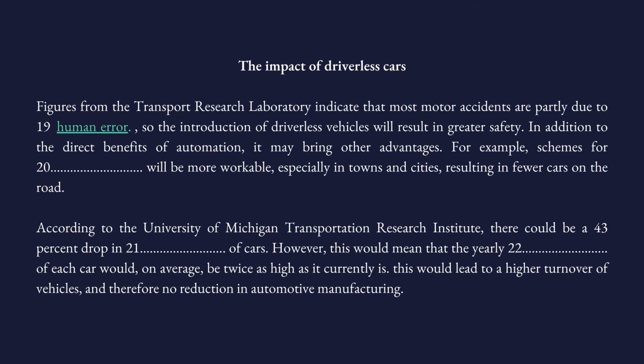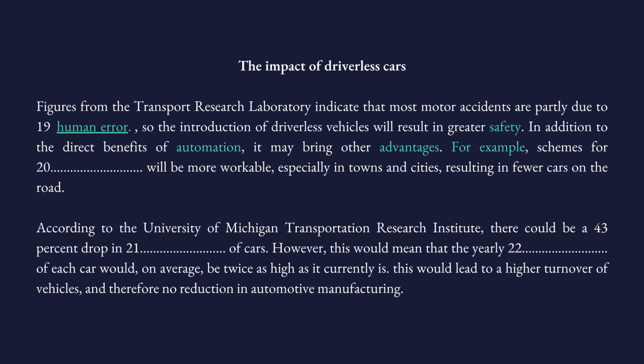So let's continue. The next part says, so the introduction of the driverless vehicles will result in greater safety. So we have lots of human errors. When we have robot cars, we will have better safety. In addition to the direct benefits of automation, it may bring other advantages. So here we are talking about advantages of automation, robotic cars.